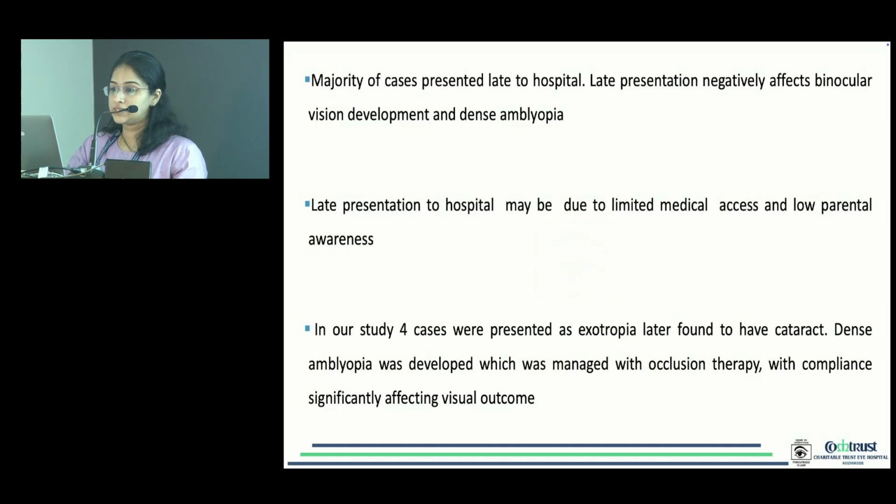The majority of cases presented late to hospital, and this late presentation negatively affects binocular vision development and causes dense amblyopia. Late presentation may be due to limited medical access or low parental awareness. In our study, 4 cases presented as exotropia and were later found to have cataract. Dense amblyopia developed, which was managed with occlusion therapy, with compliance significantly affecting visual outcome.